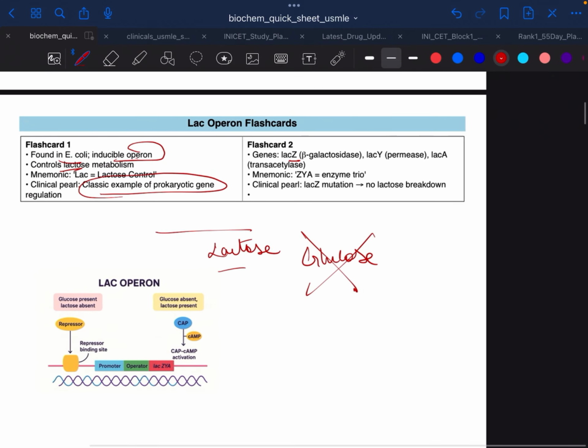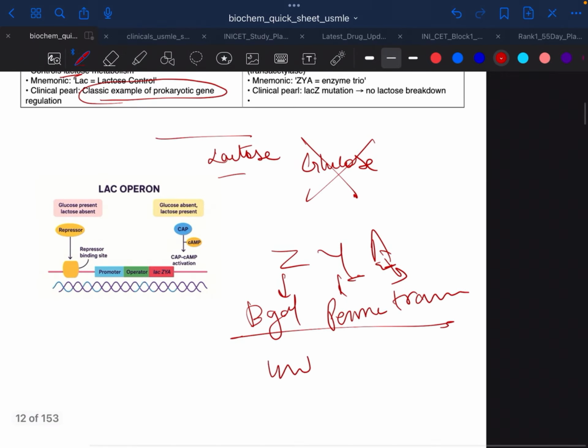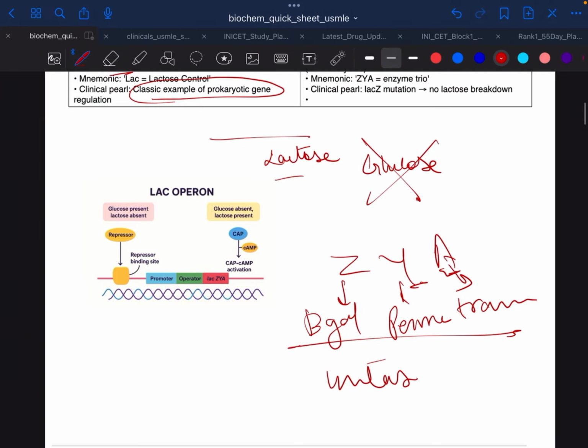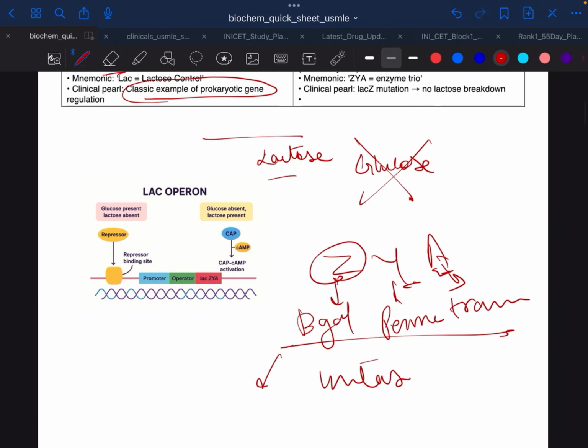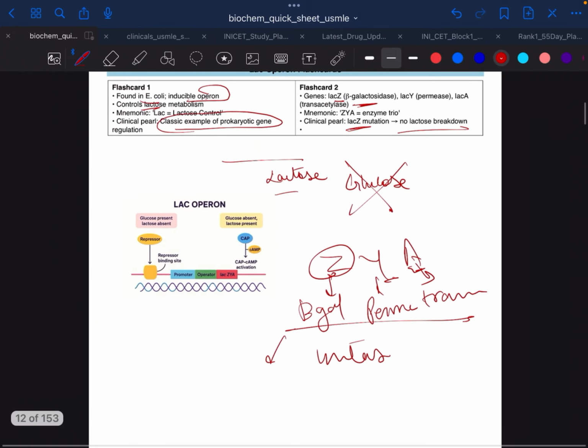So lacZ, what do they form? Sometimes they ask what the genes Z, Y, A are. Just remember, Z makes beta-galactosidase, Y makes permease, and A makes transacetylase. Sometimes we get confused with Z, Y and A. These are the enzymes required by E. coli for the metabolism of lactose. If there is a mutation in Z, there is no lactose breakdown, because beta-galactosidase is required for lactose breakdown.